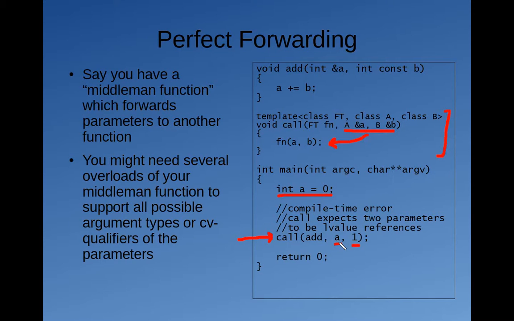You have to define overloads for every possible value category of parameters that you want to pass in. And it becomes even more mind-boggling when you think, okay, I also have to define overloads for possible CV qualifiers that could be passed in. And you quickly realize that this is a bad situation, because then you have an exponentially increasing size of your code.